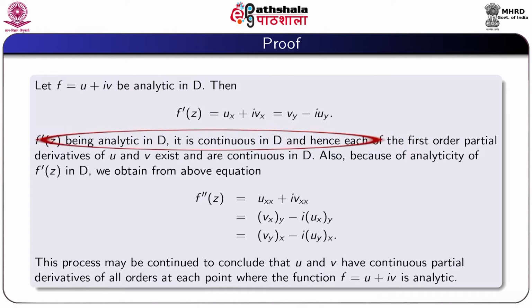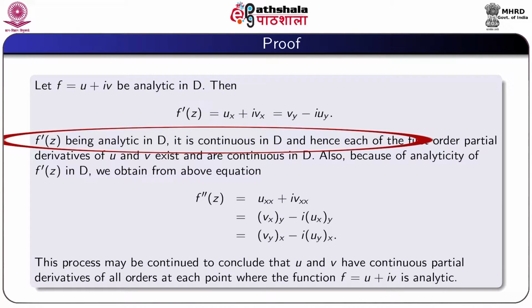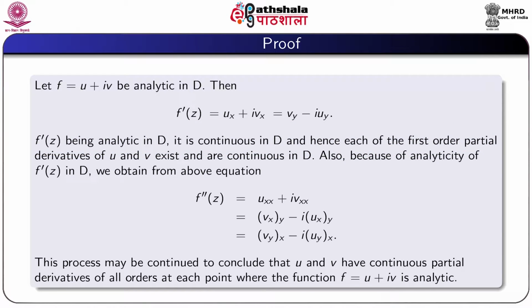F dash z being analytic in D, it is continuous in D, and hence each of the first order partial derivatives of u and v must exist and are continuous in D.